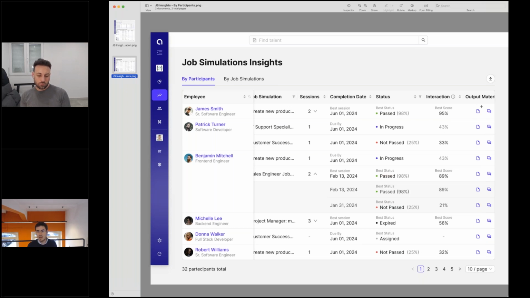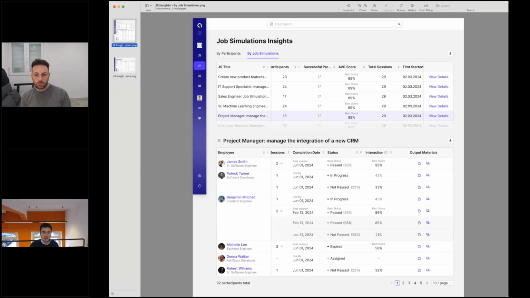And last but not least, of course, the materials. And what we mean with that are the chats. So I could go back and really see what that person has been saying or has been talking to each single person inside a simulation, but also, of course, the documents, right? And then it really gives you an idea of what that person is capable of, right? So that's really the power of this solution.